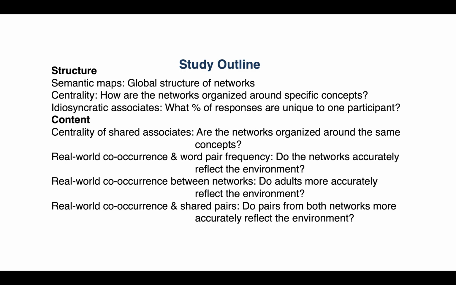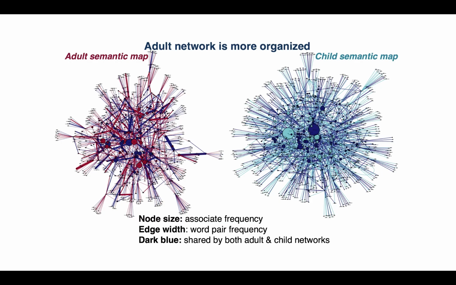We also looked at co-occurrences in the world in relation to word pair frequency to assess how accurately the networks reflect the environment. We compared this across age groups to assess if adults were more accurately reflecting the environment. And finally, we looked at co-occurrences in shared pairs and those unique to one network to assess whether shared pairs more accurately reflect the environment.